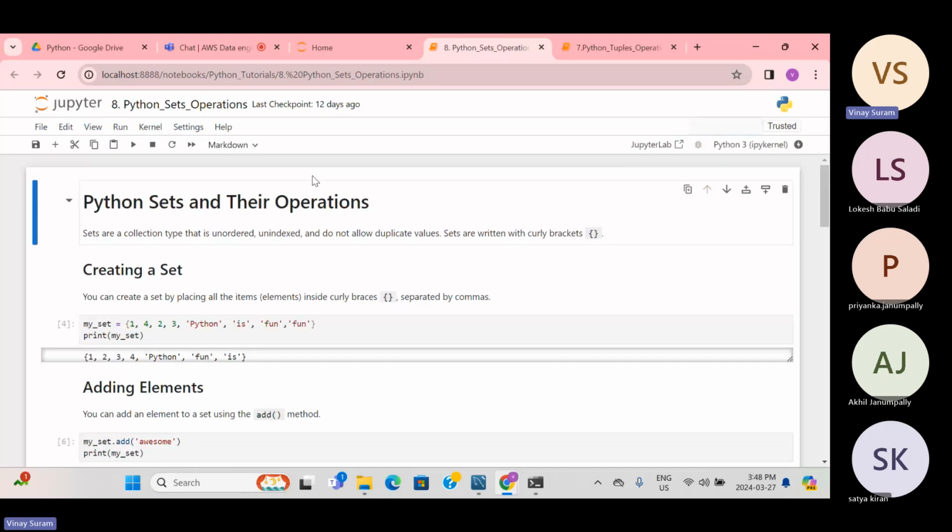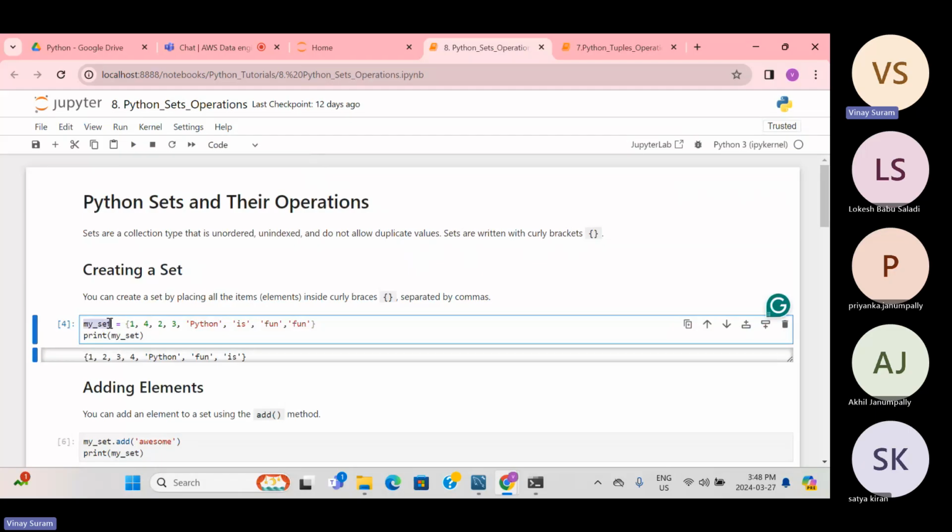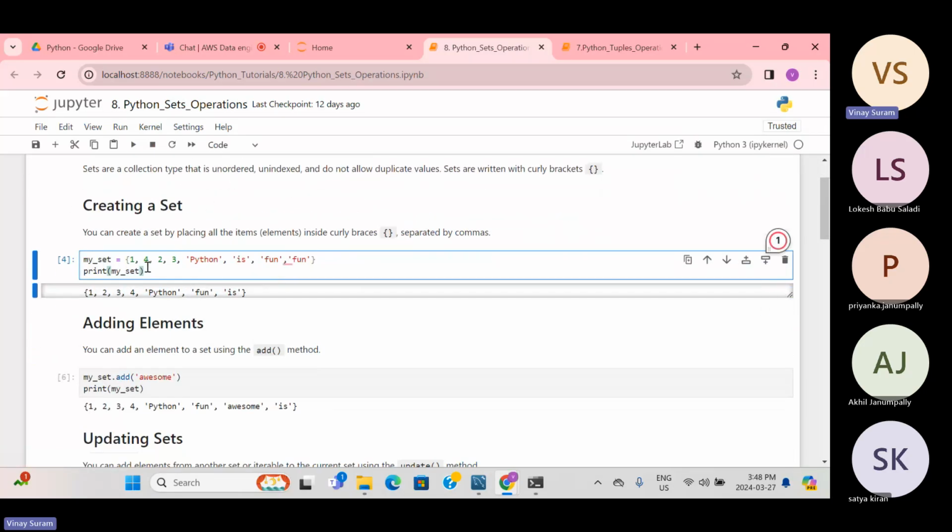Sets we have. So sets is one of the data structures. Previously we have gone through list and tuple. Now we are going to sets. Sets are nothing but unordered, unindexed, and do not allow duplicate values. They are represented in curly brackets. Now you can see I'm writing a variable called my set, opening the curly braces, closing the braces, and then you can write the things.